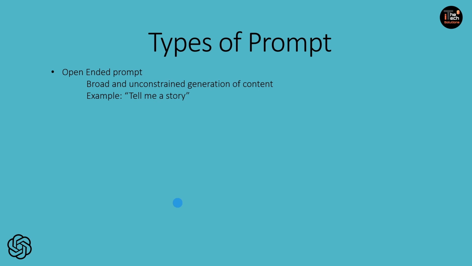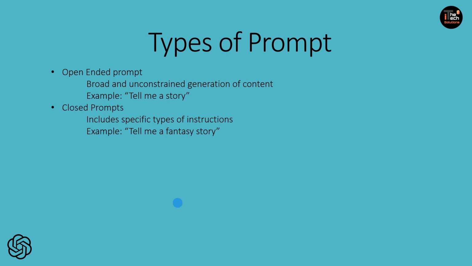So the next one is the closed prompt. It refers to a specific type of input or instruction given to the AI model, which provides clear guidelines and constraints for generating the content. Unlike the open-ended prompts that we saw previously, which allow for broad and unconstrained generation, this one restricts the AI model to produce responses within predefined parameters.